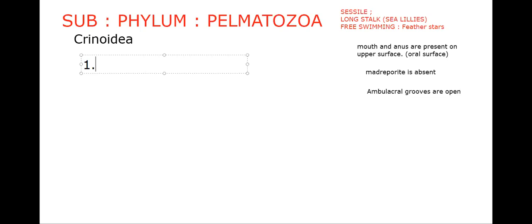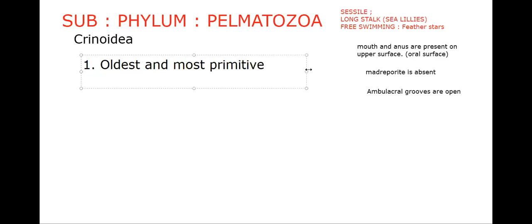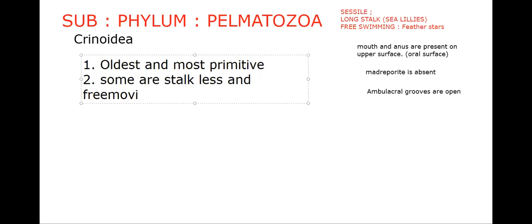So let us start. This class, Crinoidea, includes the oldest and most primitive forms. Some are stalkless, as we just talked about. Some are stalkless and free moving. Who is that? Feather stars. And some are stalked.